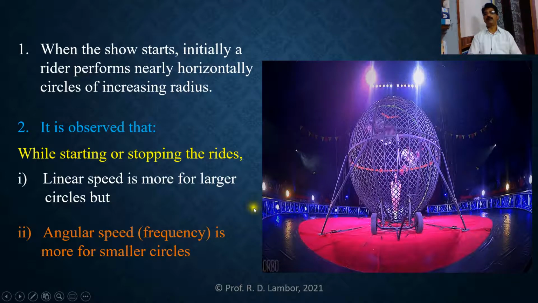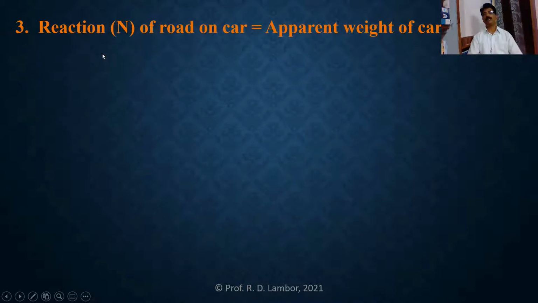Now let us learn the third application of vertical circular motion, and in that third application we want to learn the reaction of the road on a car, which is also called the apparent weight of a car. And we know that when a car or vehicle is moving along a plain horizontal road, in that case the weight of the moving vehicle and the weight of the stationary vehicle are both equal, and equal to the normal reaction of the road on that car.